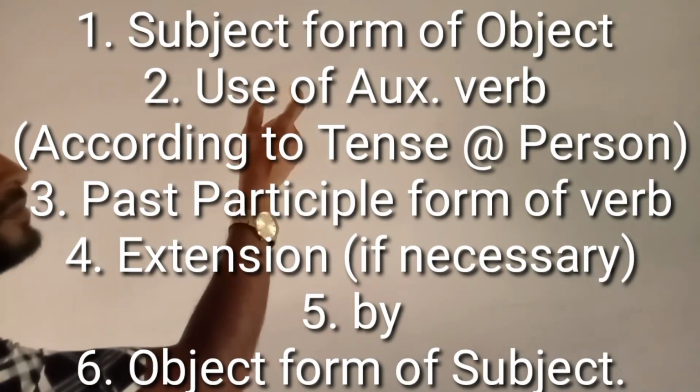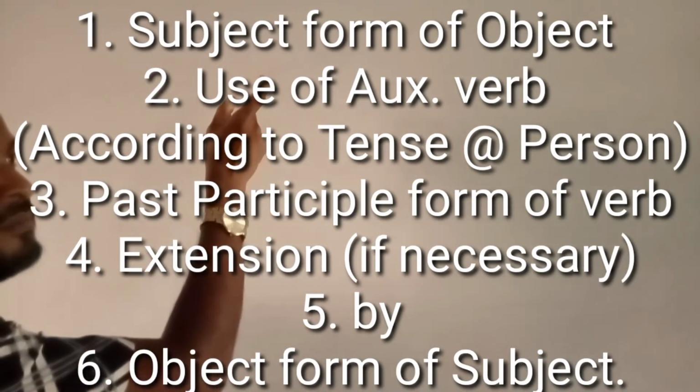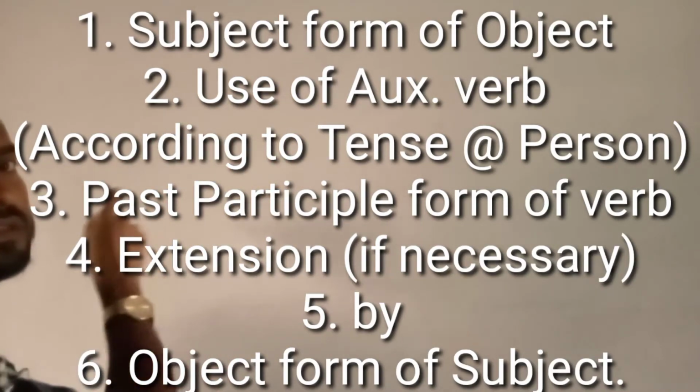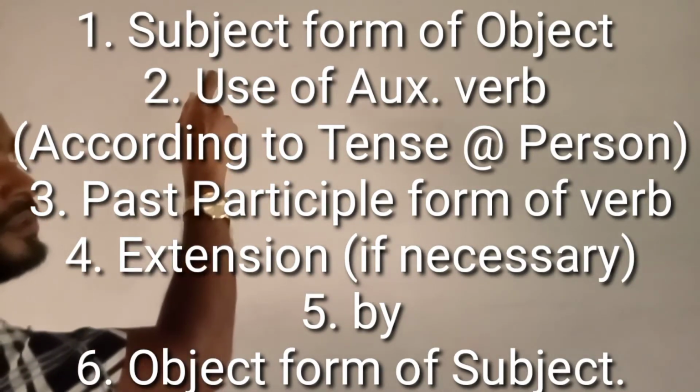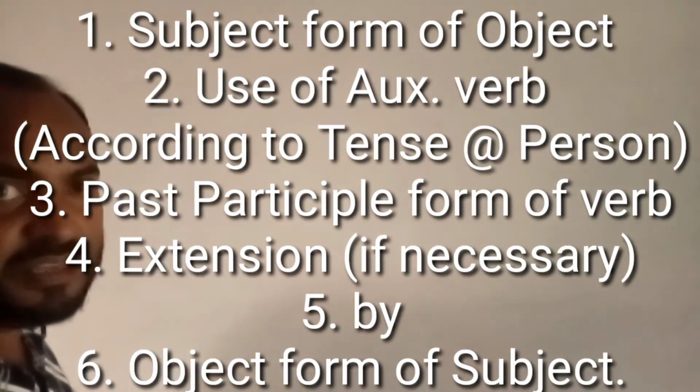Then, my dear learners, we have to transform both clauses from active to passive. First clause, the man told me. This is past indefinite tense. We have to write the object as subject form. The object form me, but subject form I. You know, told is the past form. That means this is past indefinite tense.